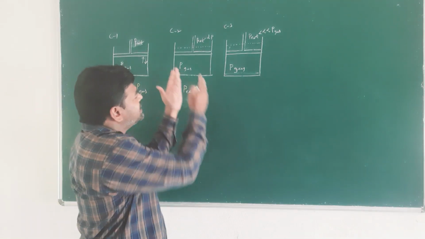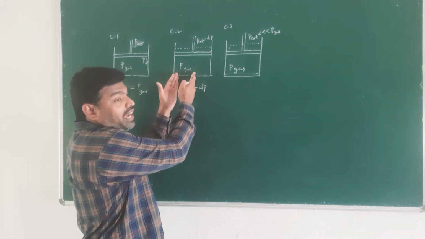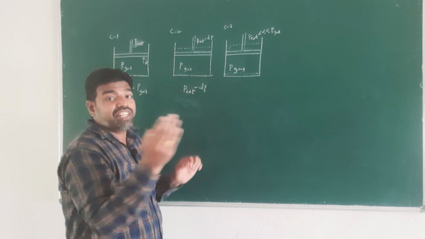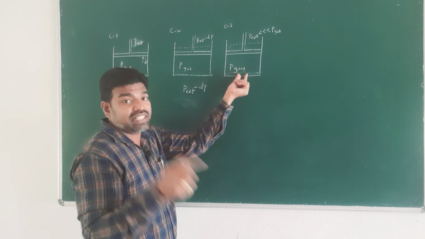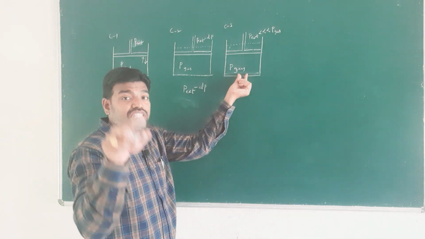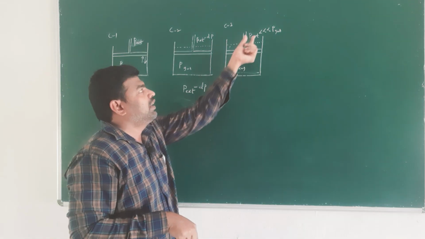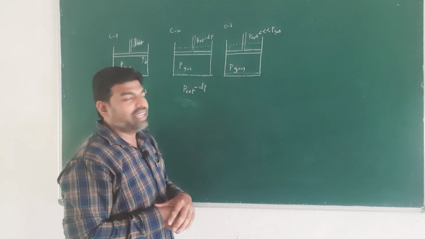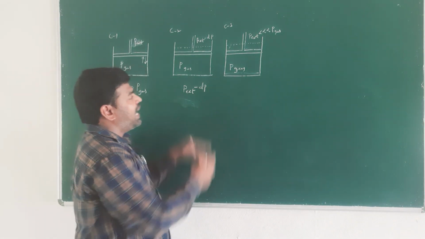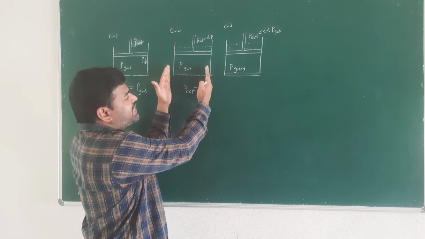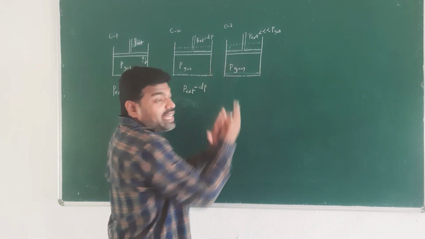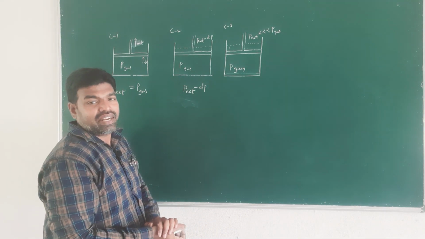So this is the reversible process, where the driving force is infinitesimally greater than the opposing force. This is the irreversible process, where the driving force is more than the opposing force. This process can be reversed at any instant, and this process cannot be reversed at any instant.